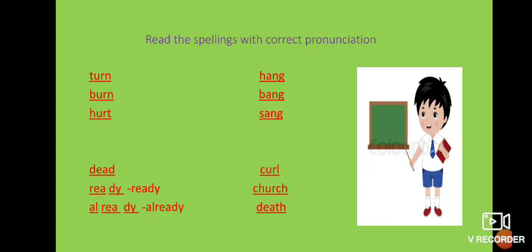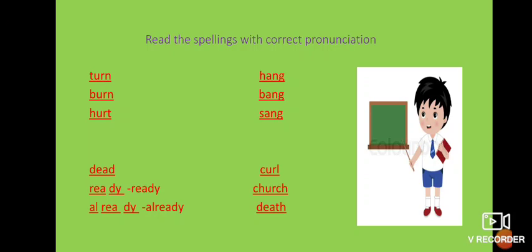Then church, C-H-U-R-C-H. C-H is sounded here as cha, and U is sounded here as a. C-H-U-R, chur, and again C-H, church. Church means it is a temple of Christians. Okay, that is called church. Like we Hindus have different kinds of temples, and church is the temple of Christians.